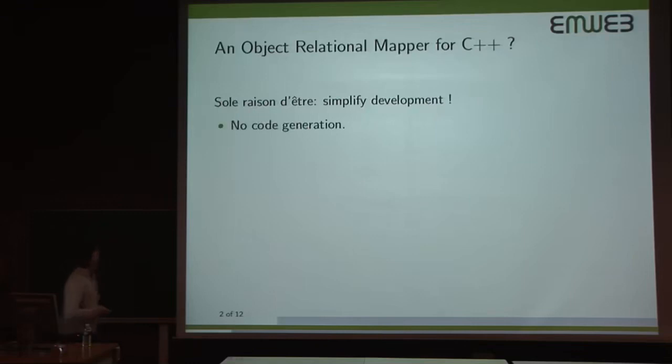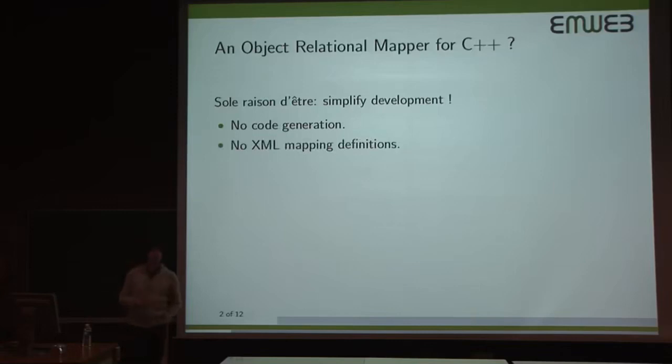So in order to keep it simple and to keep it very intuitive, we decided that we don't want to use any code generation, because code generation usually is a step where you have very little control, so our library doesn't use any code generation. We also don't have any XML mapping definitions. I think adding an extra XML file separate from your relational database schema and separate from your C++ code only complicates things.